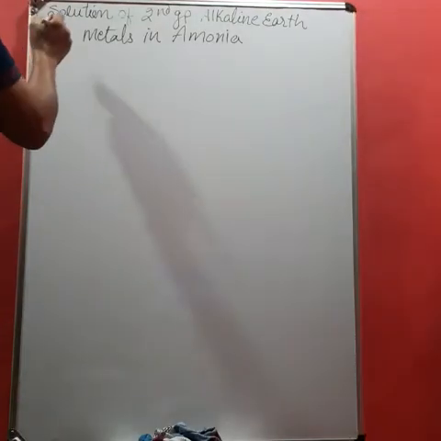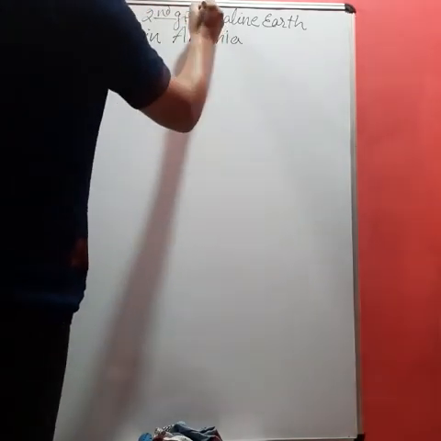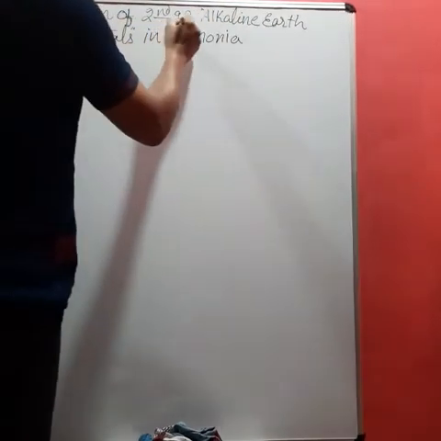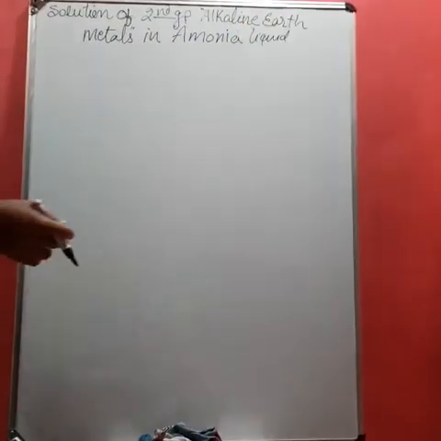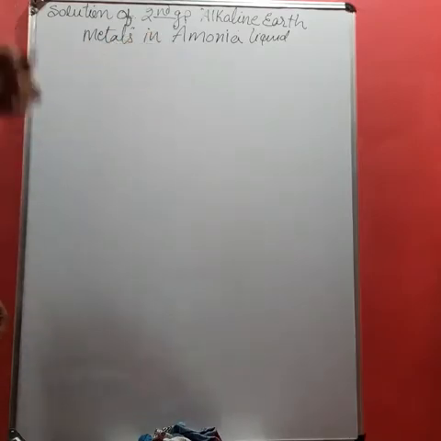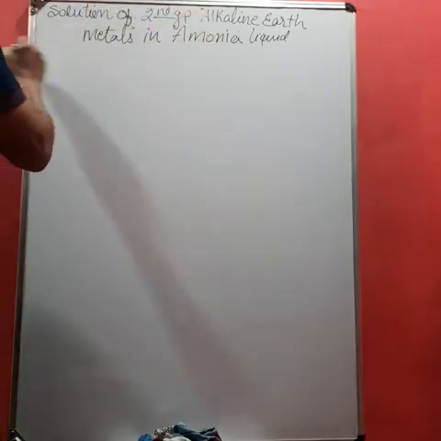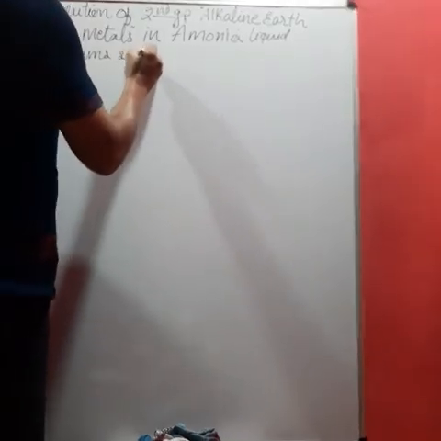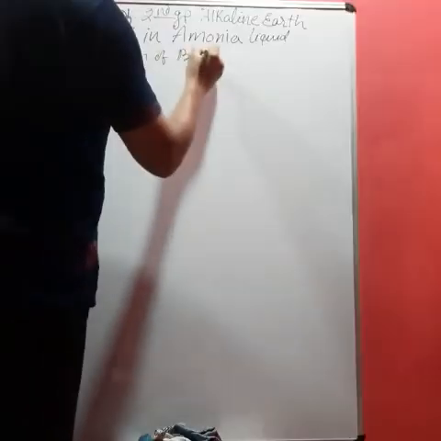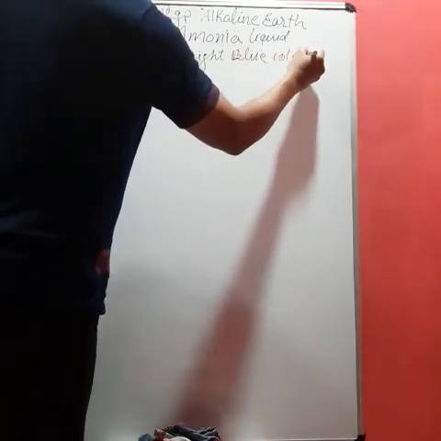Yes, student. Next one, solution of second group, that is alkaline earth metals in liquid ammonia. In liquid ammonia, student, we have discussed the solution with alkali metal. Here again, the solution of alkaline earth metal with liquid ammonia forms a solution of bright blue color. Bright blue color.